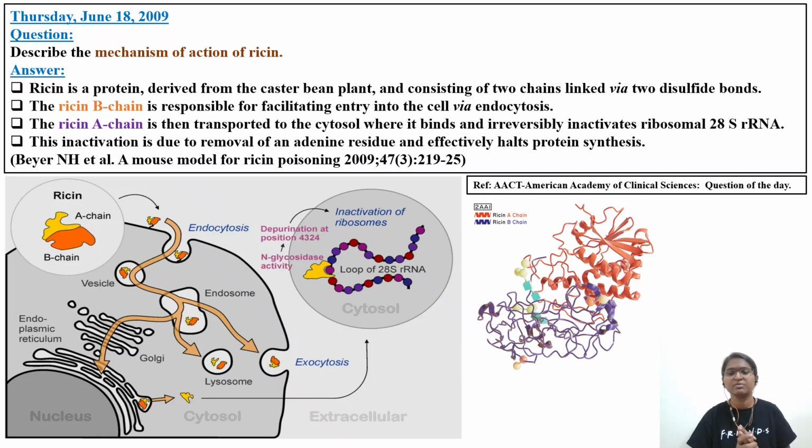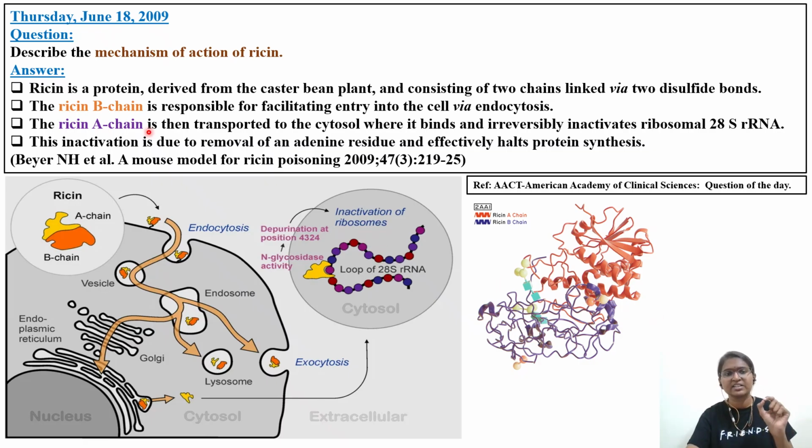With this diagram we will be discussing. So the question is, describe the mechanism of action of ricin. Very simple steps. 3-4 steps are there. Try to remember. Ricin is a protein derived from the castor bean plant. It consists of two chains, that is A chain and B chain. They are linked by a disulfide bond.